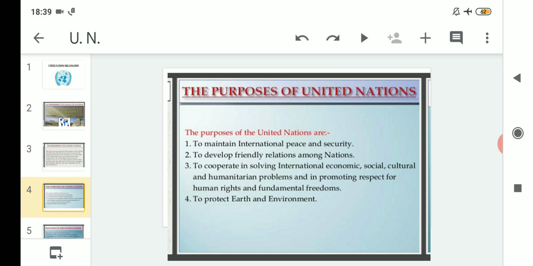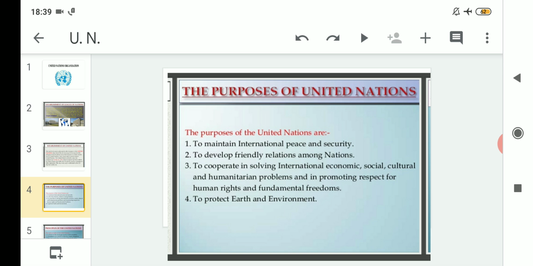After that, number four is to protect earth and environment. And this fourth point can be related to the abolition of war. That means every country is not in favor of a war, and if they are not creating a warlike situation, that means what?